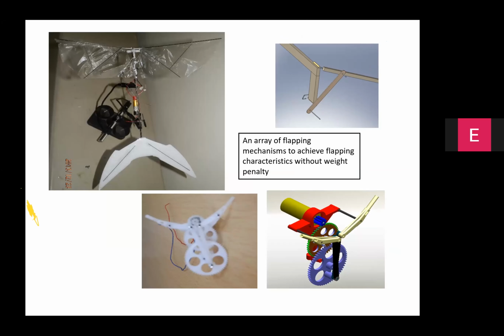So one interesting case study which I have done with close to about 2000 students in Bangalore for about 3 years was developing the mechanisms for the flapping wing ornithopter. What do you mean by flapping wing ornithopter? This is also a drone, but in this case, the wings move up and down, mimicking the birds.